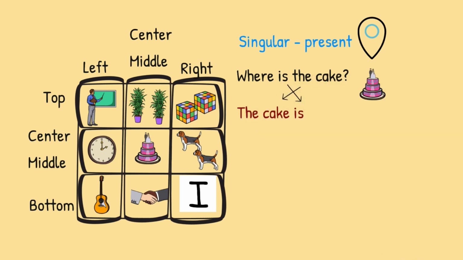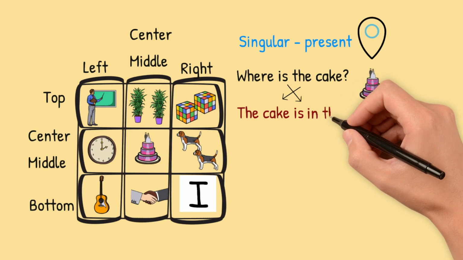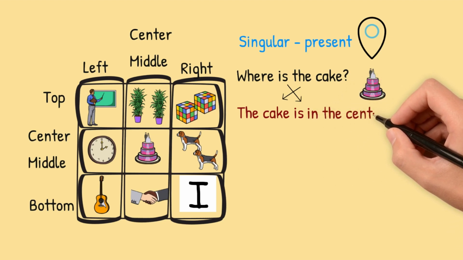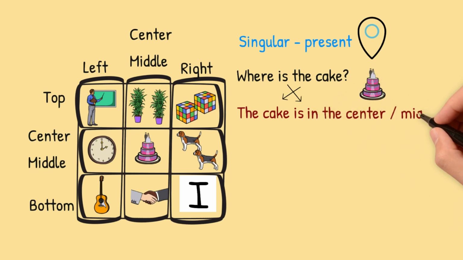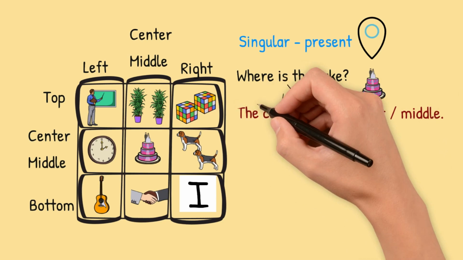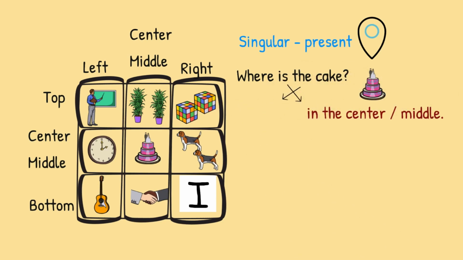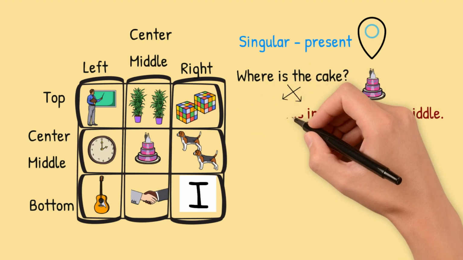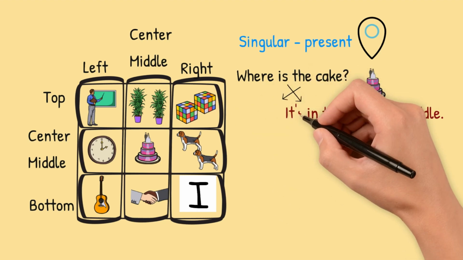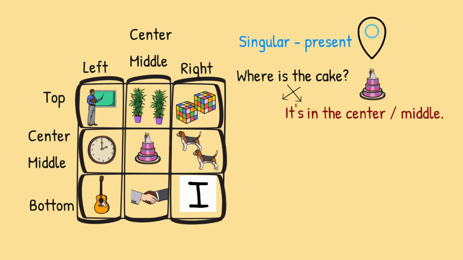For example, the cake is in the center. Or you can change the noun to pronoun. So you change the cake to it. It is in the middle or it is in the center. You can answer in a short form, it's. So you delete the I, join the two words, and here it is the short form.